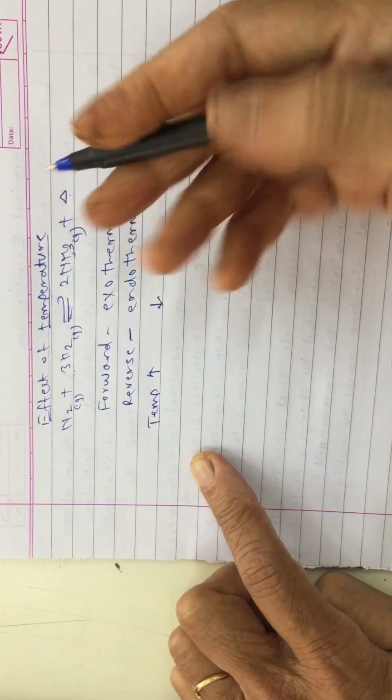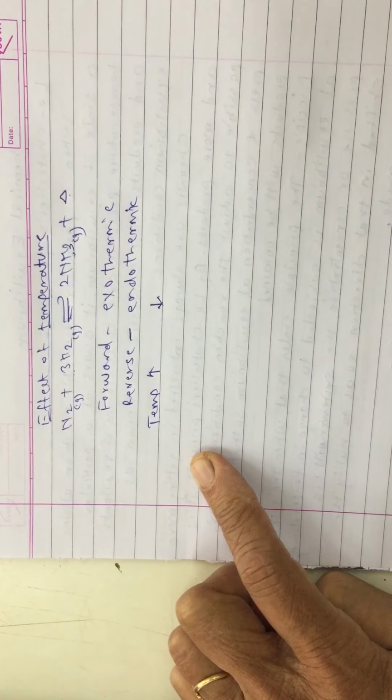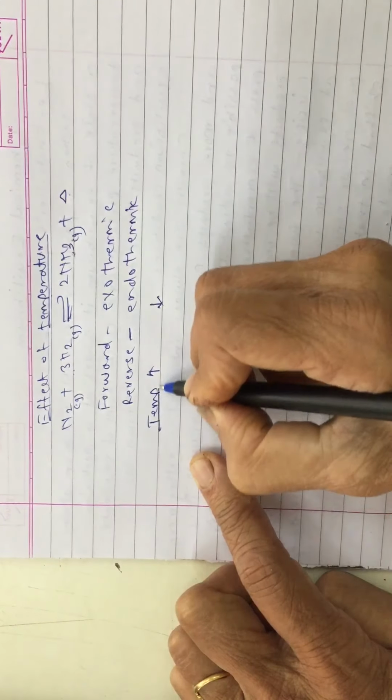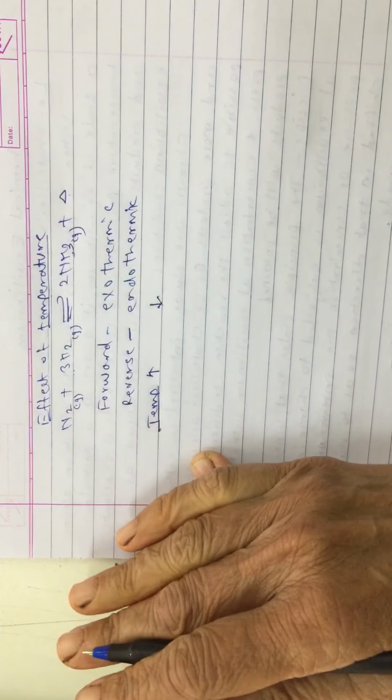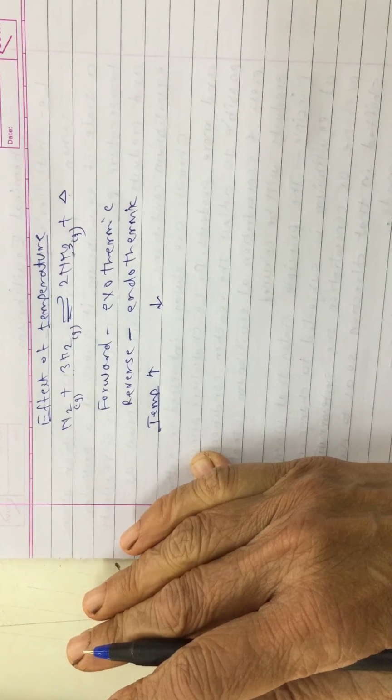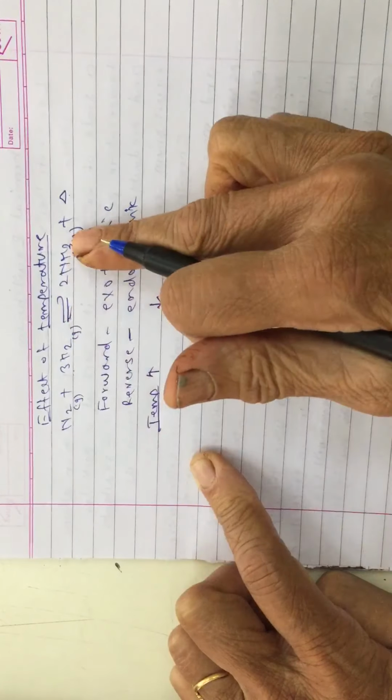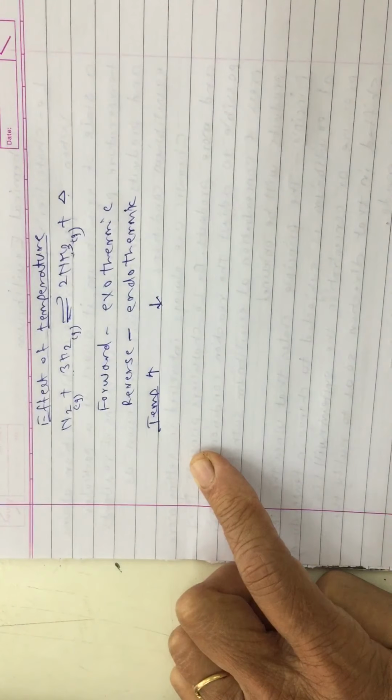And therefore temperature of the system will decrease. So if you will increase temperature, system will go in reverse direction. That means ammonia will get decomposed, which is not required by us.